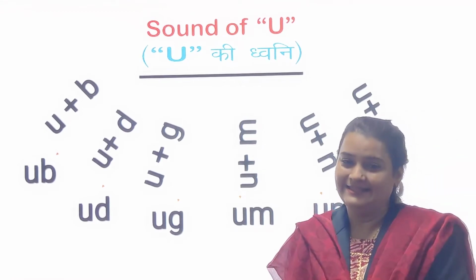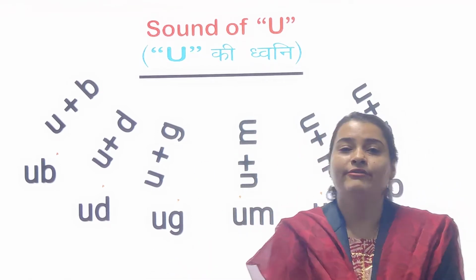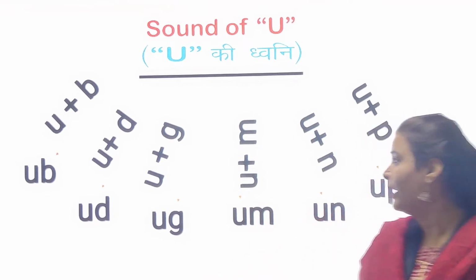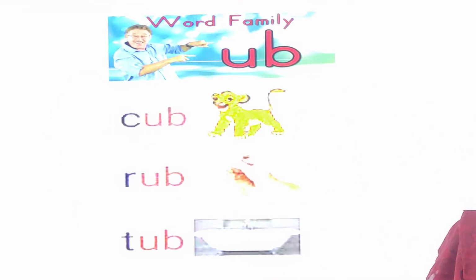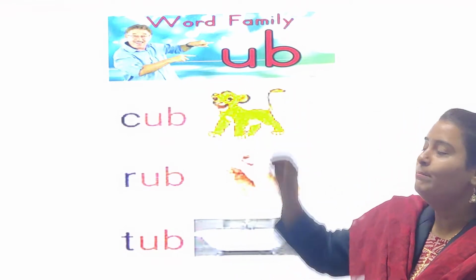Yes. So we will use these different two-letter word families to make different three-letter words. Today we are going to start with the two-letter word family UB.